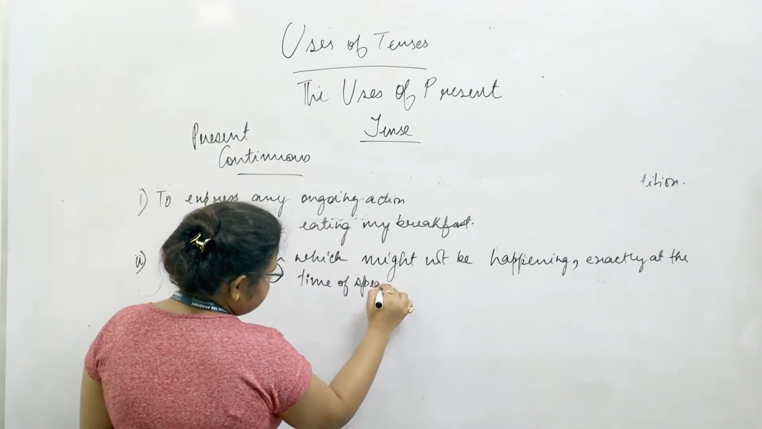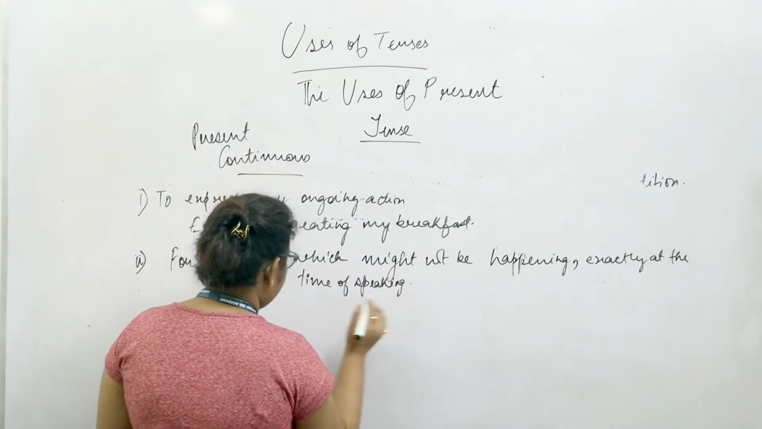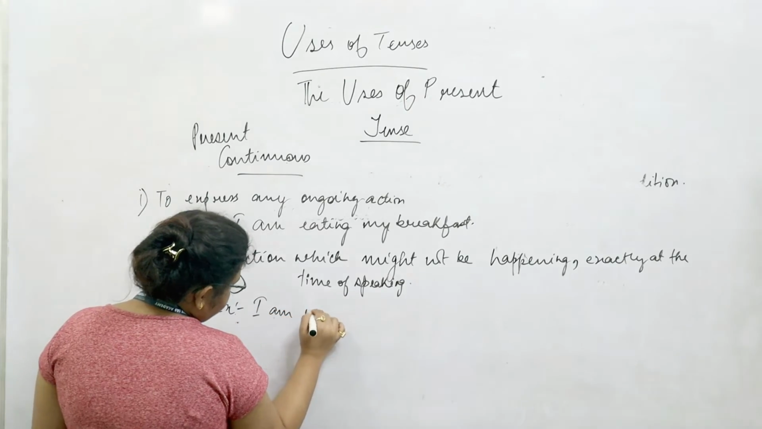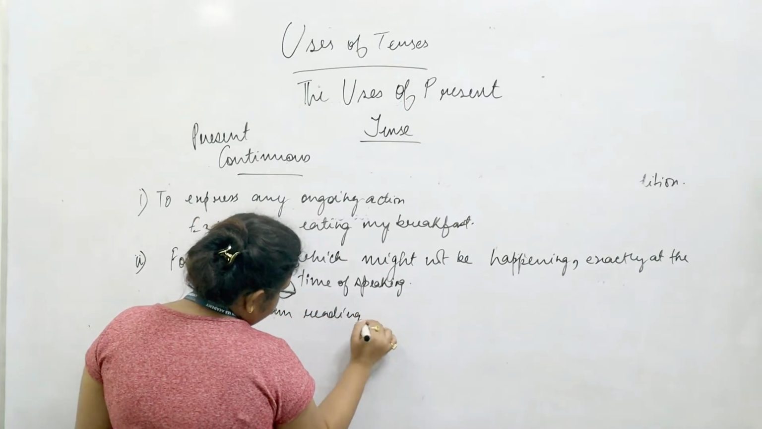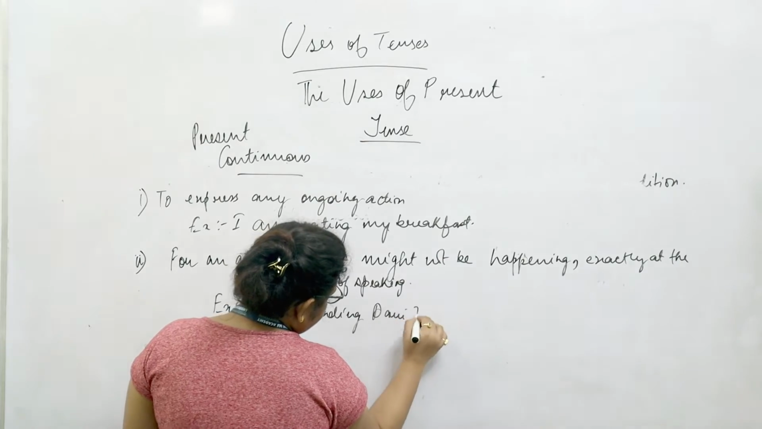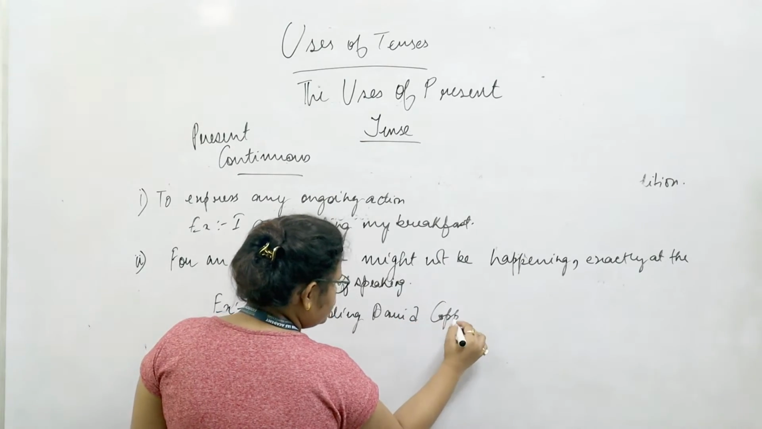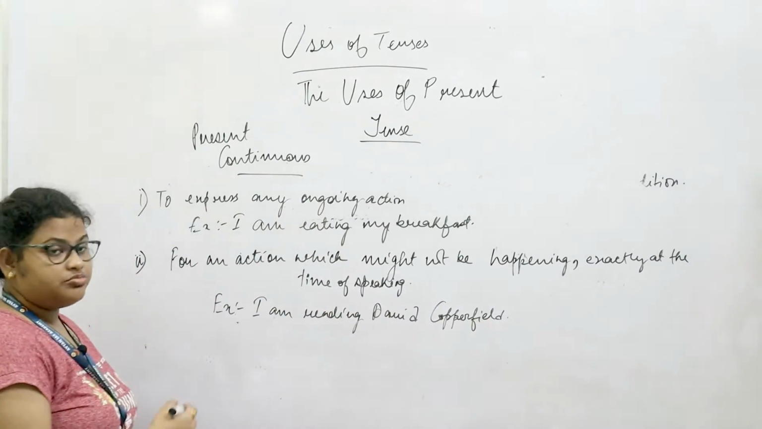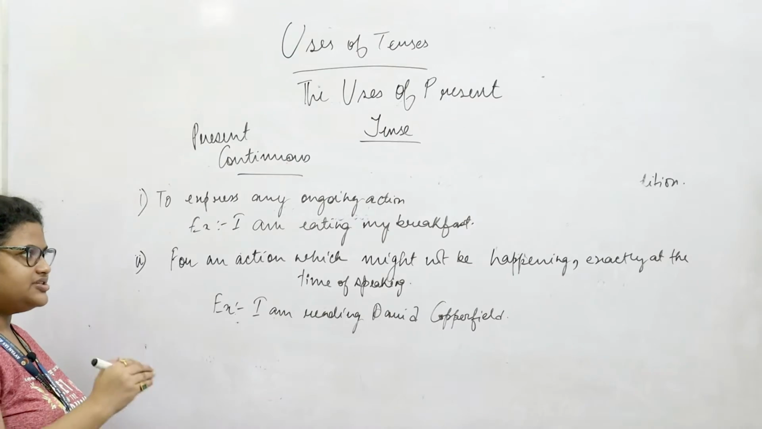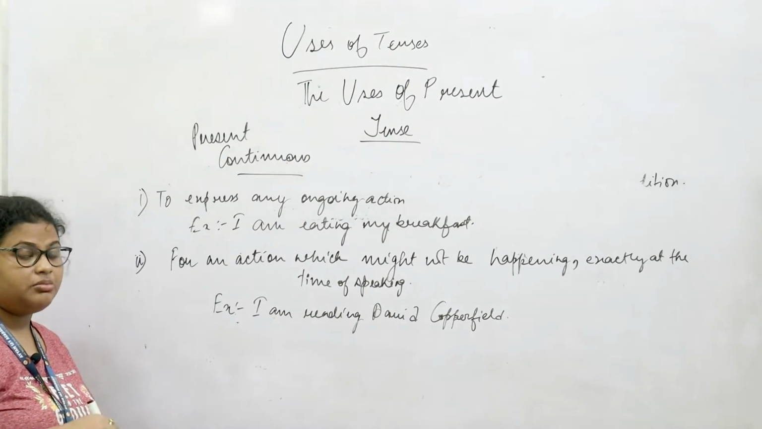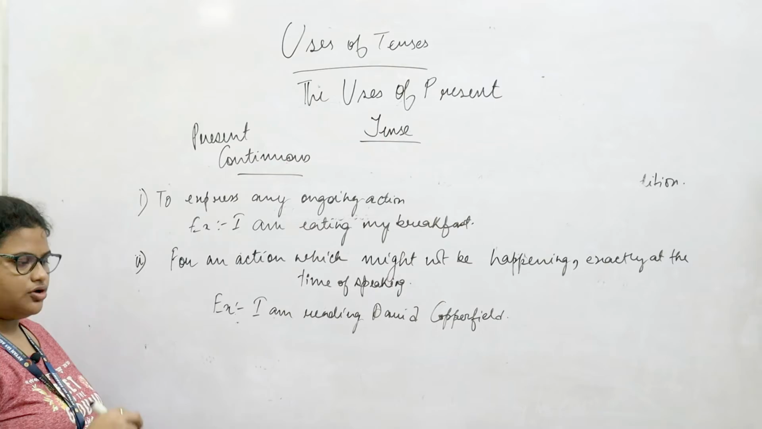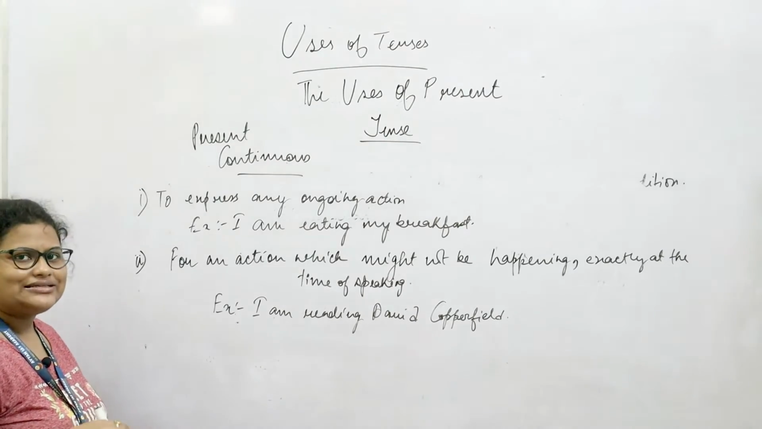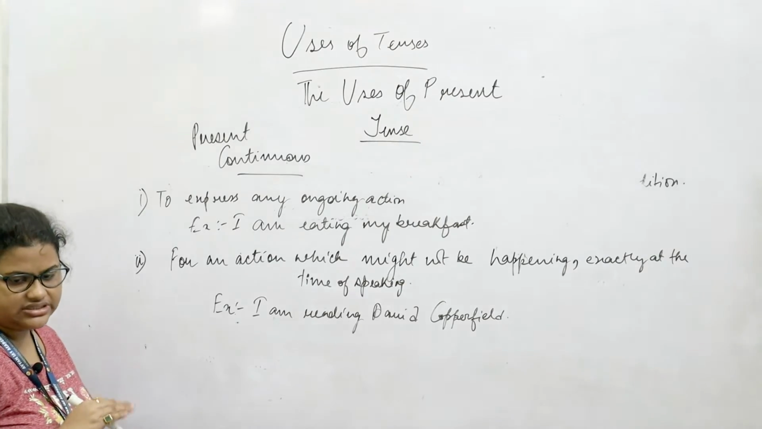But the idea is that this event is happening in general. For example, I am reading David Copperfield. You might not be reading David Copperfield right now, but the general idea of the sentence is that I am reading the book at this moment. That is, it's a present ongoing action. When you talk about it right now, maybe you are not exactly reading it right now, but in general, maybe in the routine of your day, you are doing it as an action. Hence, it will take the present continuous tense.